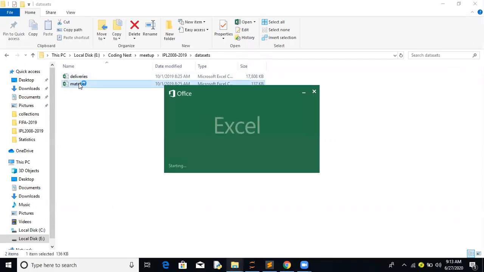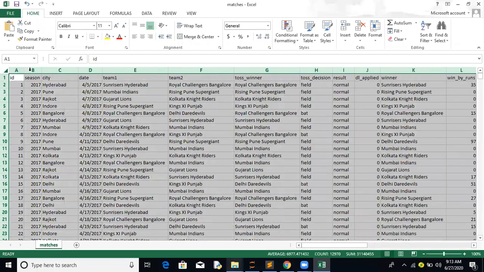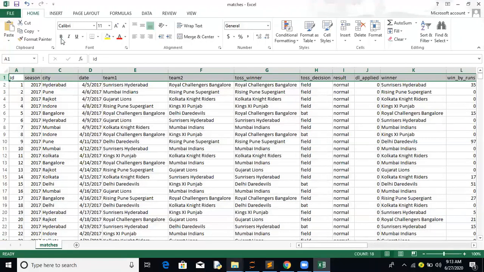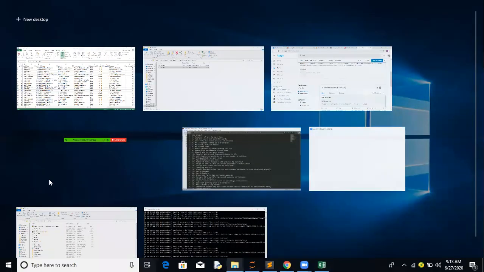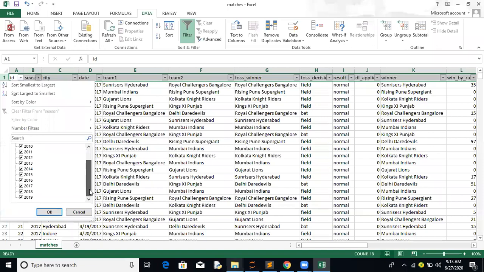First, let's see matches.csv. That's the best practice: being a data scientist, you have to have a better understanding of the data, so let's do this first before starting the project. We have an ID, which is a unique value. We have a season, given in random order, but when we apply a filter, we have data available from 2008 till 2019. So it's a complete data set.